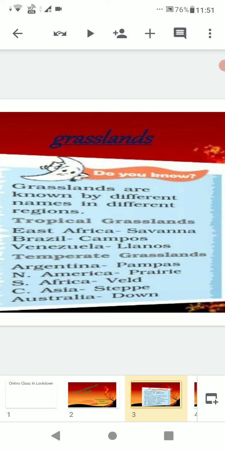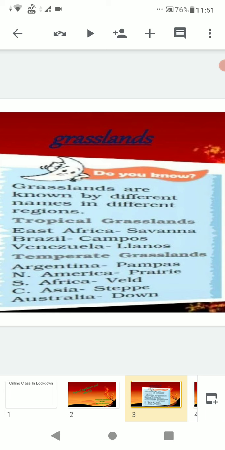Tropical grasslands are found in East Africa, known as savanna. In Brazil, tropical grasslands are called campos. In Venezuela, tropical grasslands are known as llanos.